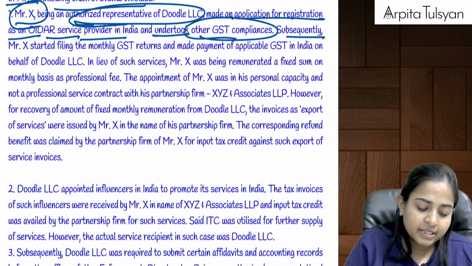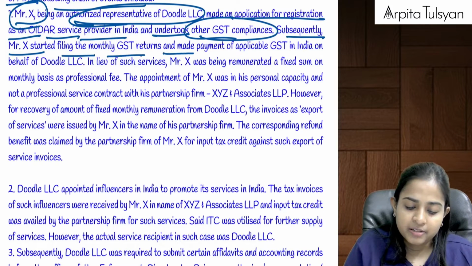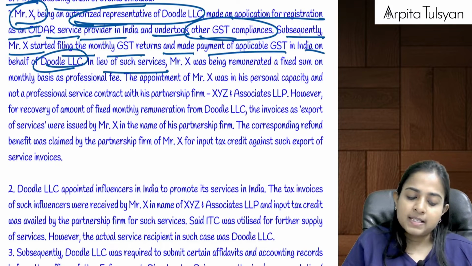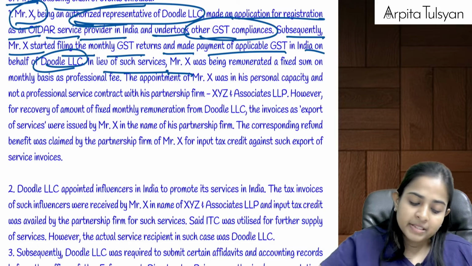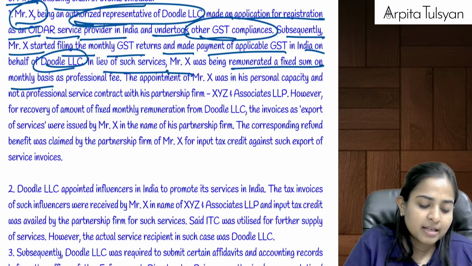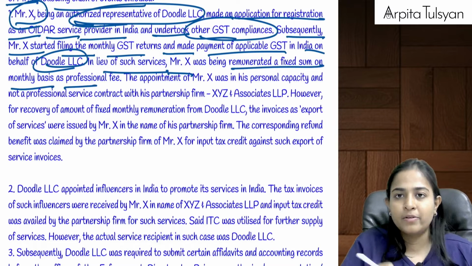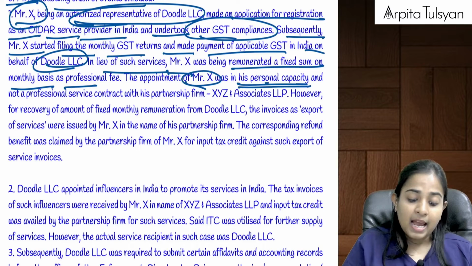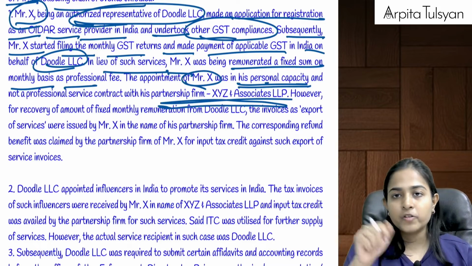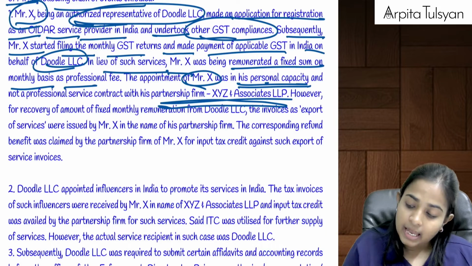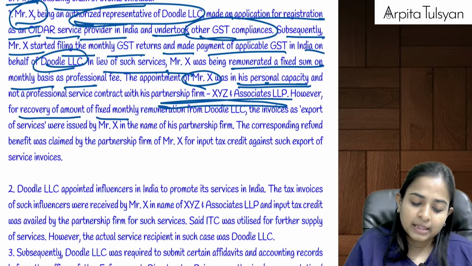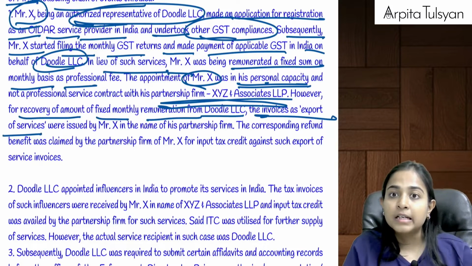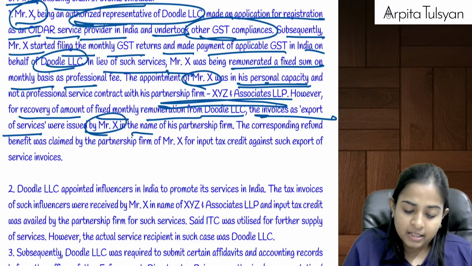Subsequently, Mr. X started filing the monthly GST returns and made payment of applicable GST in India on behalf of Doodle LLC. In lieu of such services, Mr. X was being remunerated a fixed sum on monthly basis as professional fee because he was acting as AR. The appointment of Mr. X was in his personal capacity and not in capacity of the firm. Means firm was not appointed as AR, he himself was appointed. However, for recovery of amount of monthly fixed remuneration from Doodle LLC, the invoices as export of services were issued by Mr. X in the name of his partnership firm.